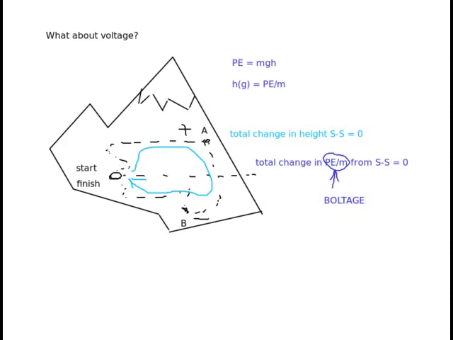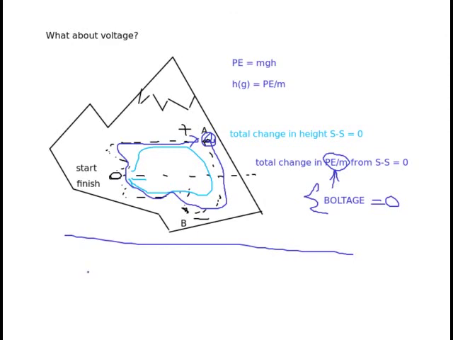In fact, what would happen if you started at point A? So if I started at point A instead of the actual start, and I went around a loop that ended at point A and added up all of the voltage, what would I get? Well, initially I'd go down, so that would be negative voltage. Go back up to start finish, that would be positive. Then from start finish to point A, that would be positive. And since the voltage is the gravitational potential energy per mass, which is proportional to the height, we already know that the total change in height around that loop would be 0. So therefore the sum of all the voltage around this loop would be 0. Okay, so that's the initial idea.